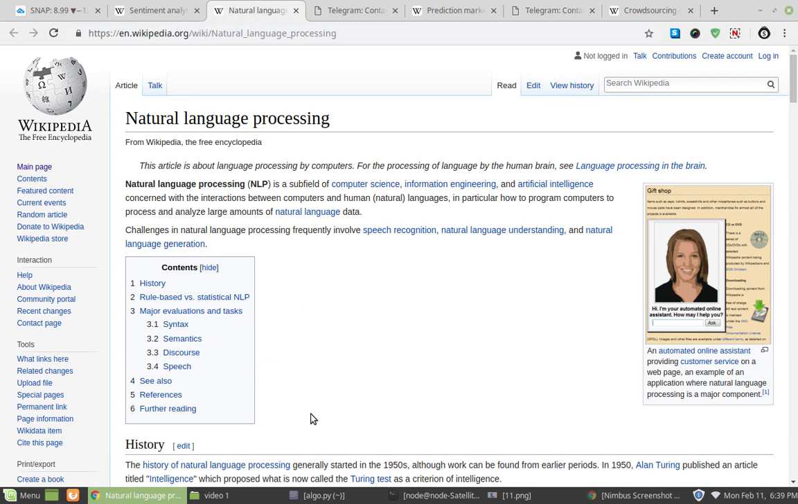It is how to program computers to process and analyze large amounts of natural language data, like tweets, comments, posts. It processes all that, and it could tell you if it's positive, negative, or neutral.